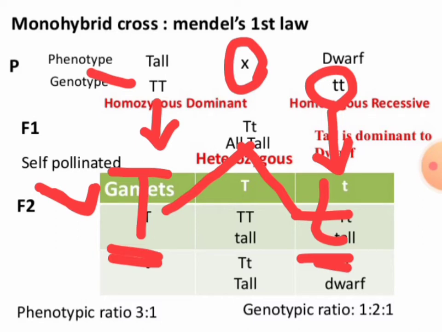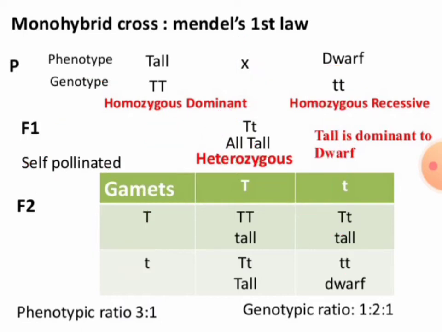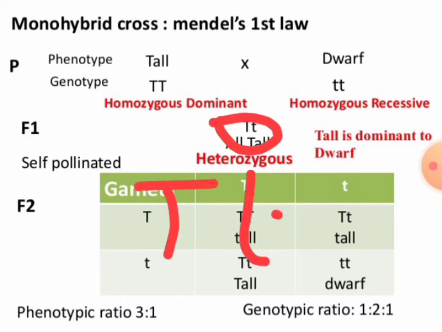emasculation and bagging. If you remember the second chapter, sexual reproduction in flowering plants, there you can understand much better. So by doing artificial hybridization, when he allowed these gametes containing capital T and small t to fuse, in the F1 generation, first filial generation, he got all the plants having tall character. In F1 generation, all the plants were tall, but the genotype is in heterozygous state, capital T and small t.